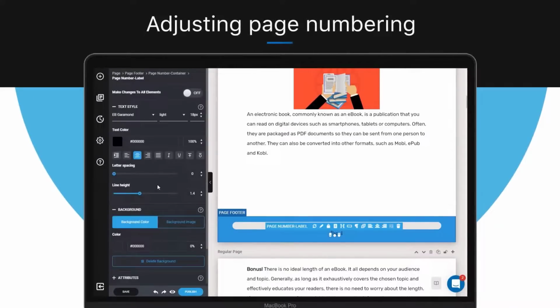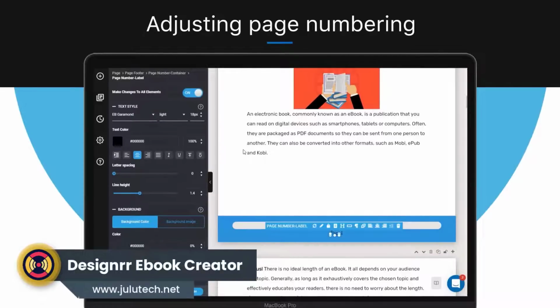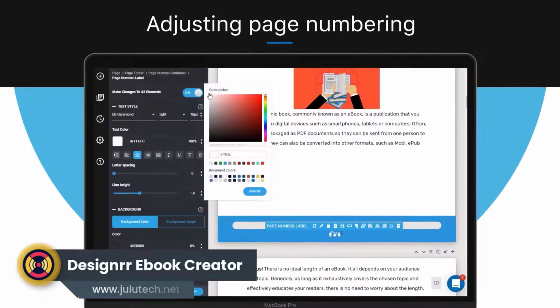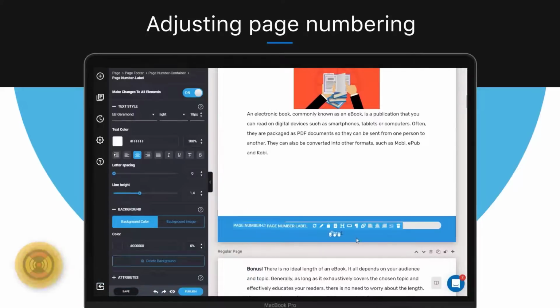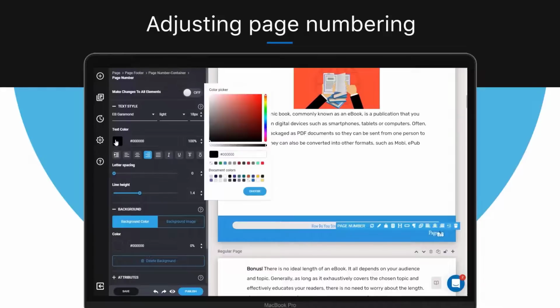For example, if you want your page numbering to be in white, simply select the word Page Number Container and then make sure the Make Changes to All Elements toggle is switched on so that the changes will apply for the whole book and change the color to white. To adjust the position of page numbers, select the Page Number Container in the footer and then select left, center or right justification to position it. Here you are, your ebook now has page numbers, and that's how to add and adjust page numbering within Designrr.